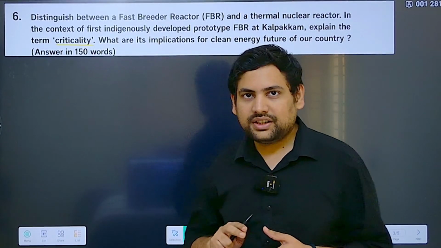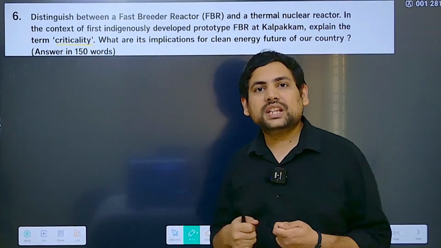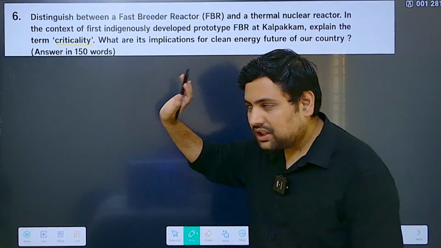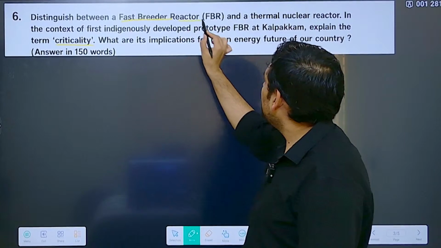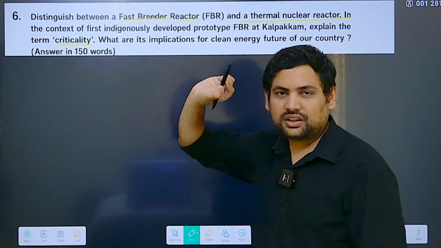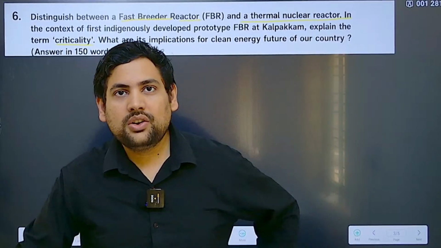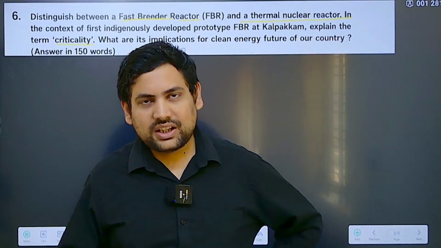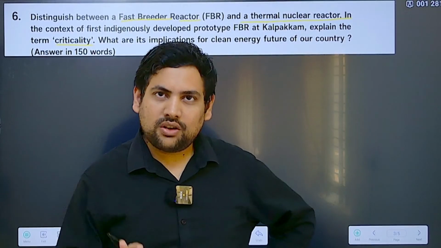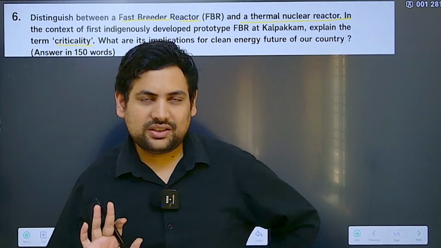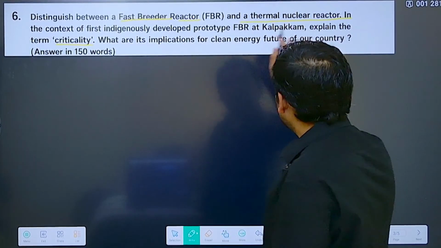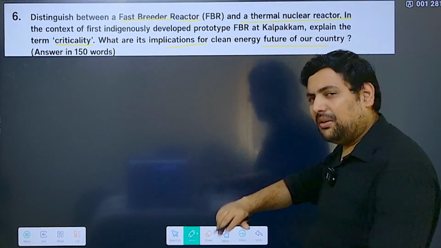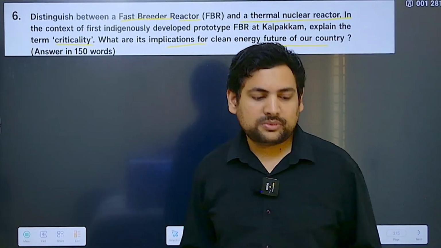Same thing is being asked here, but the question, because it is from science and tech, it is more technical in nature. Okay, so it talks about that you have to explain criticality also. You have to explain the difference between a fast breeder reactor and a thermal nuclear reactor. Okay, some students actually got confused because of this thermal nuclear reactor. This is the normal nuclear reactor that you have. Okay, these are the simple neutrons, the slowed down version of nuclear reactors that you learn about. That is itself thermal nuclear reactor. Now, so this we have to explain first, distinguish, then explain criticality, and then the implications. Implications is something that is general and that most people would be able to write.